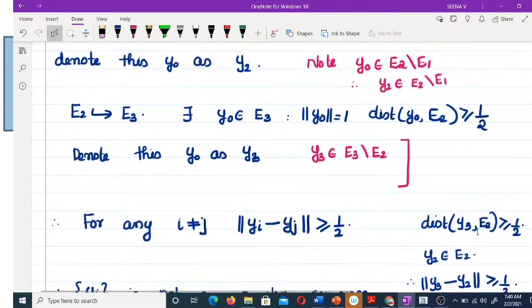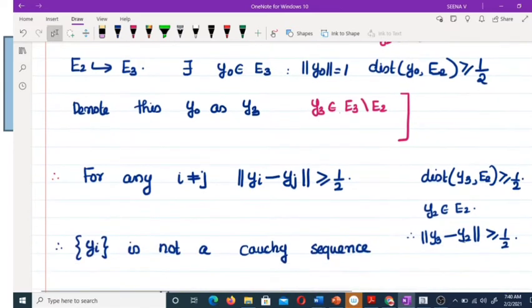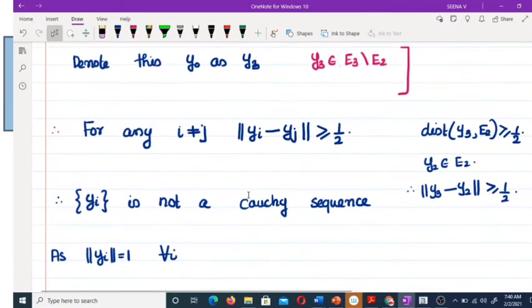The distance between Y3 and E2 is greater than or equal to 1 by 2. But our Y2 belongs to E2. Okay. So the norm of Y3 minus Y2 must be greater than or equal to 1 by 2. Proceeding like this, we get for any i not equal to j, the norm of Yi minus Yj is greater than or equal to 1 by 2. That means Yi is not a Cauchy sequence.